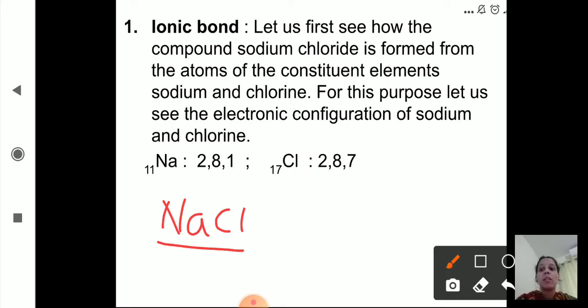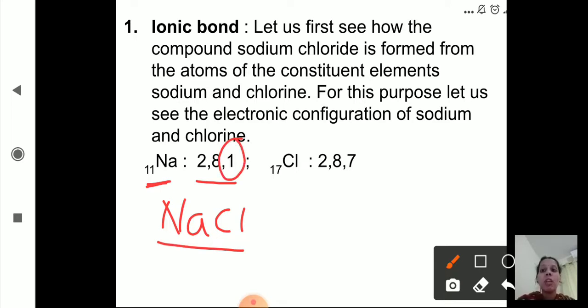Now, as we can see here, sodium has 11 electrons, right? So the electronic configuration is 2, 8, 1. Yes, in sodium there are 11 electrons, so the electronic configuration for sodium is 2, 8, 1. In the outermost shell, as you can see here, 1 electron, right?